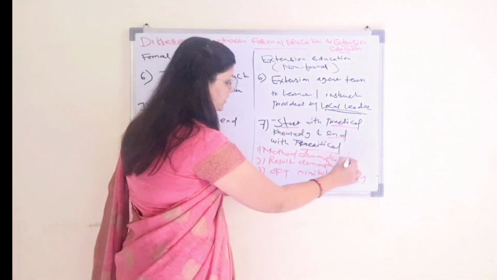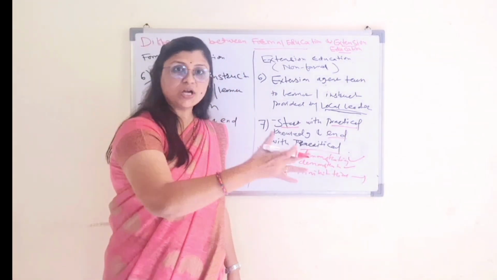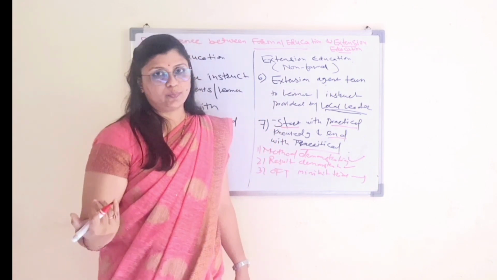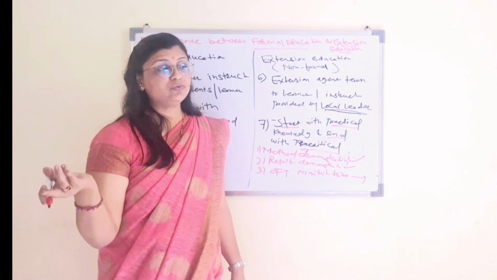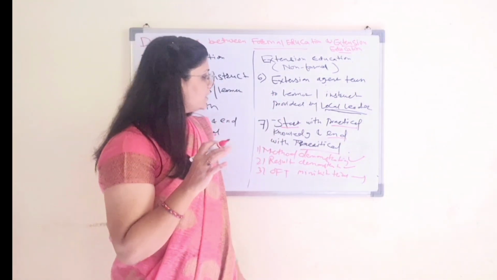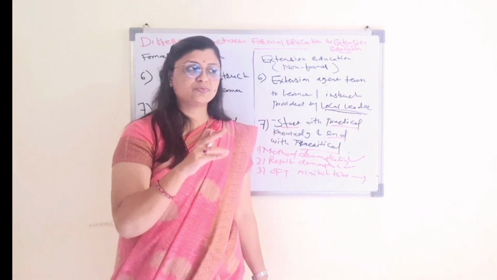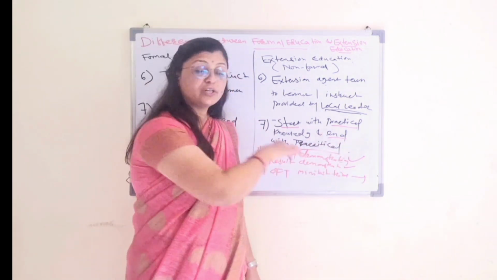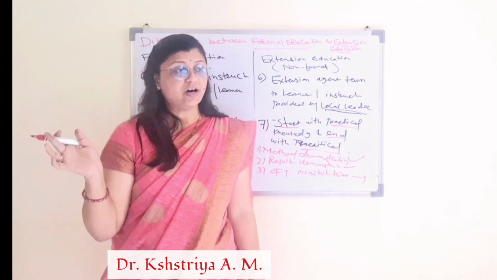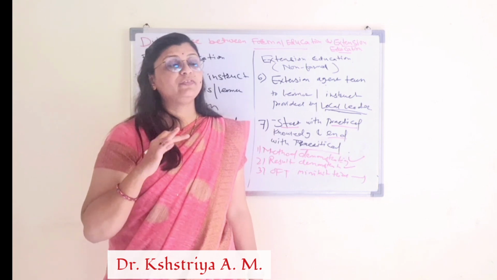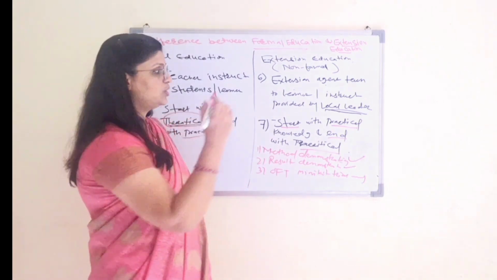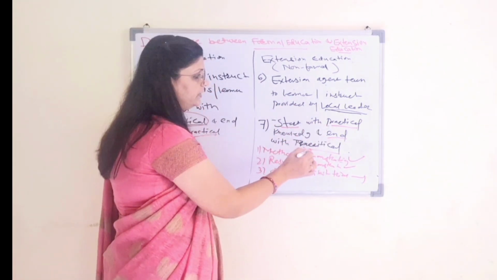So learning by doing, method demonstration, seeing is believing. First you go and see that particular plot where the new variety has been planted, see the result, and afterwards you adopt it. Means you should take practical knowledge first, then you are going to adopt that particular thing. So OFT, mini kit trial, all these things are there. After getting the practical knowledge, after the successful procedure done by the farmer, they get more yield and more income, so it appears as a success story in newspapers, magazines, etc. So start with practical, end with theoretical.